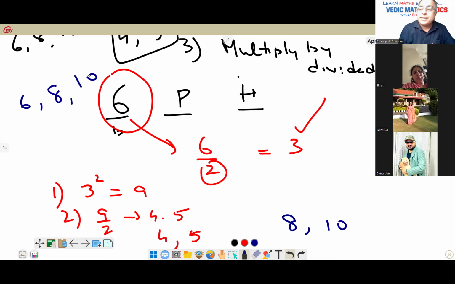Now you can check, 6, 8 and 10. Are they satisfying the condition of Pythagoras? Yes. 6 square is 36. 8 square is 64. 36 plus 64 is 100, which is 10 square. Yes or no? Is it clear? Yes, sir. But again, this is not every time you'll be correct. That example I'll take.